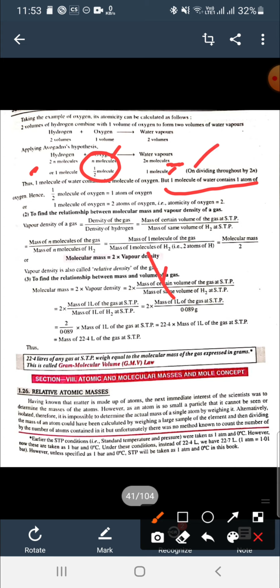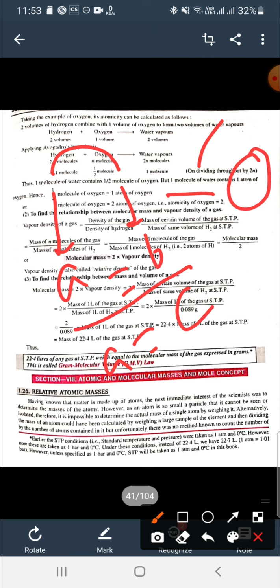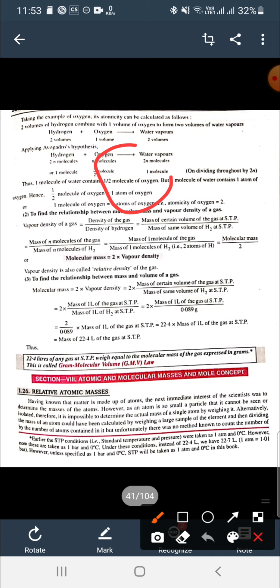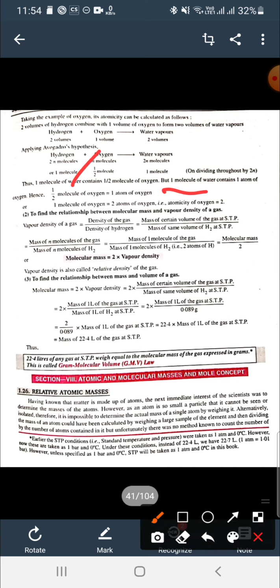So comparing, let us suppose 1 molecule of water is A and half molecule of oxygen is B. A is equal to B. And again we are saying 1 molecule of water, that is A, is equal to 1 atom of oxygen, that is C. If A is equal to B and A is equal to C, then B is equal to C, or you can say half a molecule of oxygen is equal to 1 atom of oxygen.